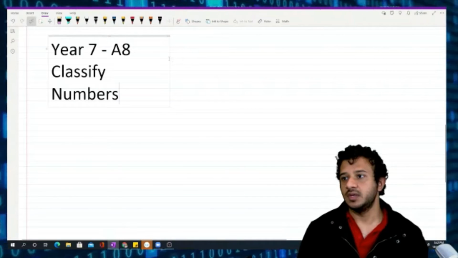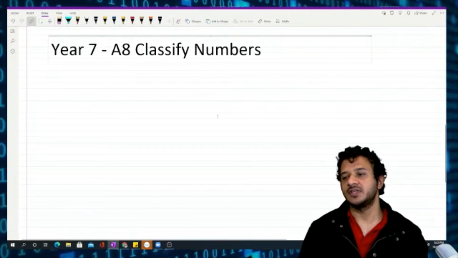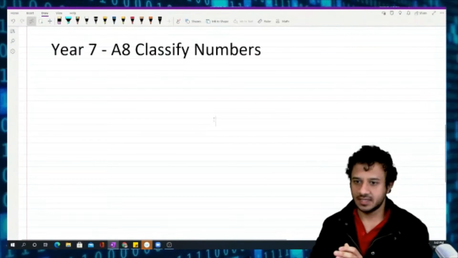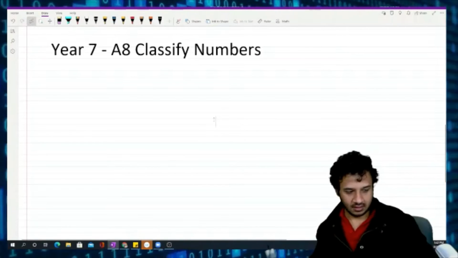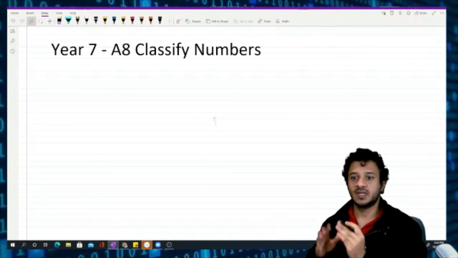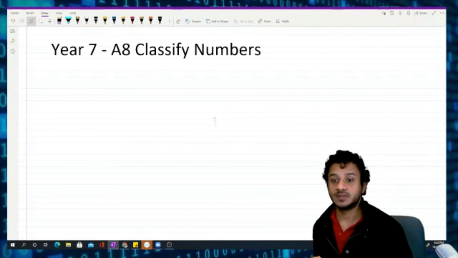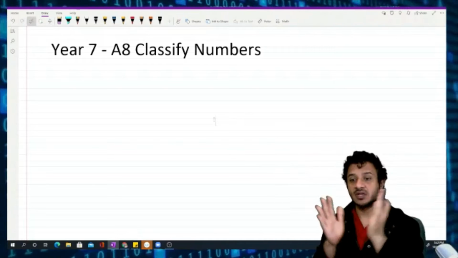So basically, under classification of numbers, we have to understand that there are some types of numbers. There's something called complex numbers, which means all the numbers go under complex.